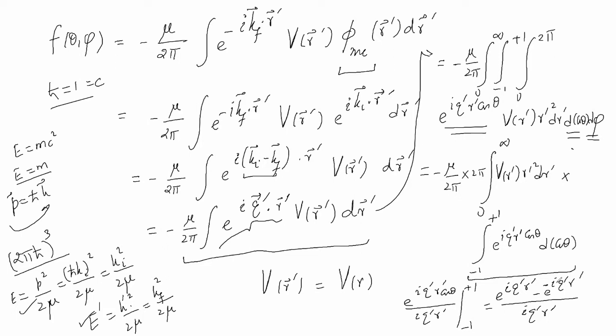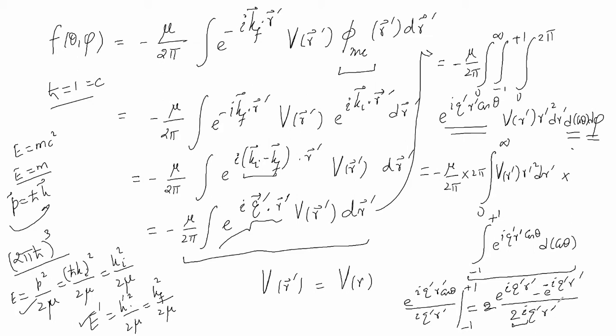Is it clear? Now, if I multiply here by 2, I can divide by 2, and then I will use e to the power i theta minus e to the power minus i theta upon 2i as sine theta. That means here it will become sine q prime r prime in the numerator, and 2i will go away because e to the power i theta minus e to the power minus i theta upon 2i is sine theta.